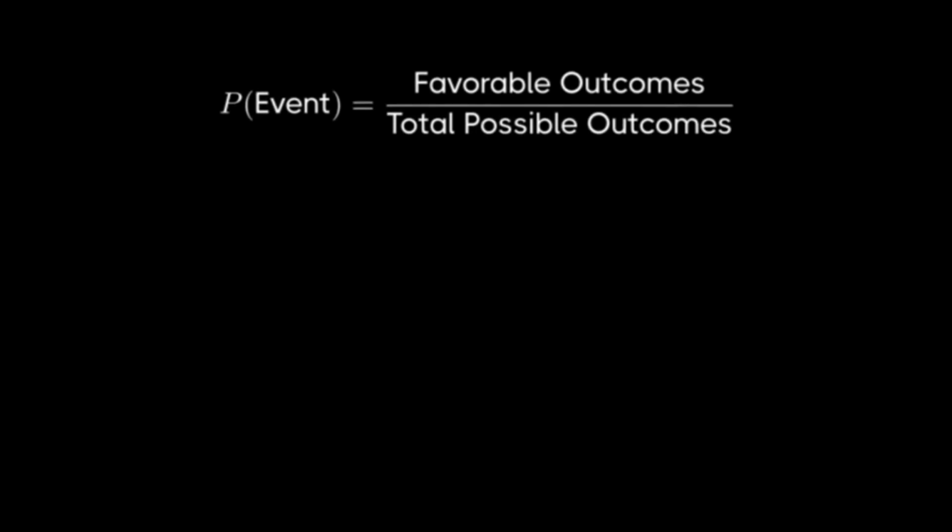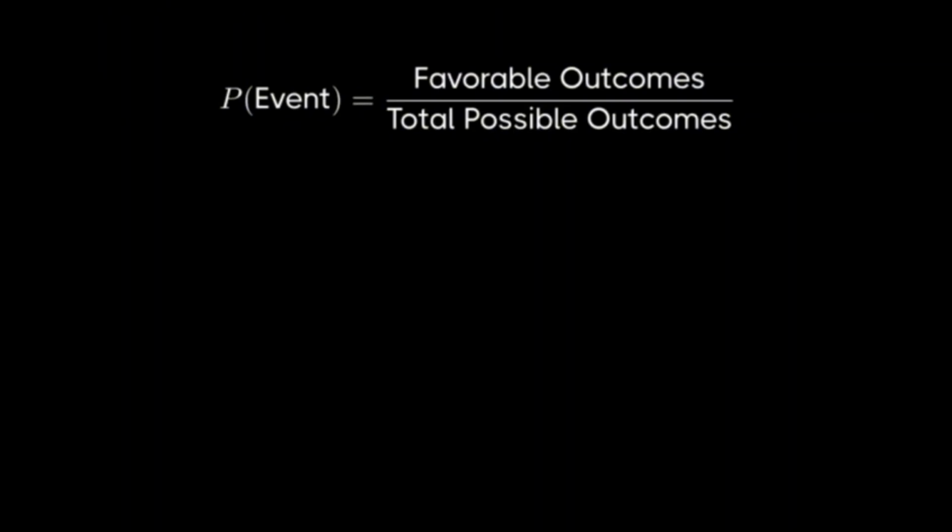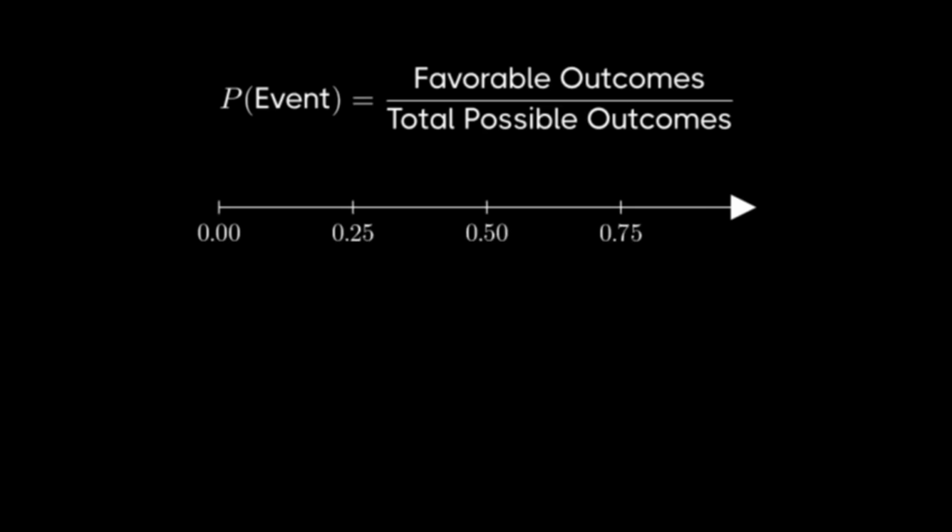The fundamental definition of probability is quite simple. It's the ratio of favorable outcomes to the total number of possible outcomes. This gives us a way to measure how likely an event is to occur. Probability values always fall between 0 and 1. A probability of 0 means an event will never happen. It's impossible. A probability of 1 means the event is guaranteed to happen. It's certain. Everything in between represents varying degrees of likelihood.